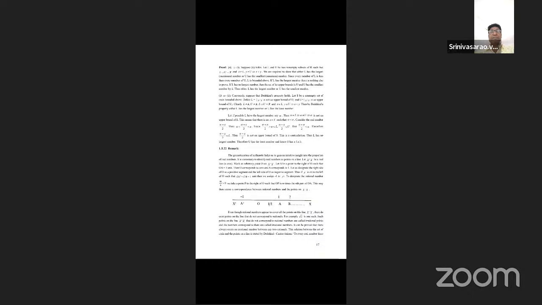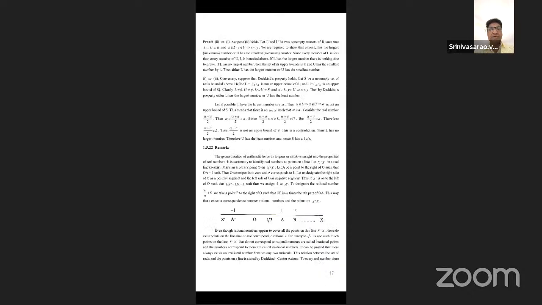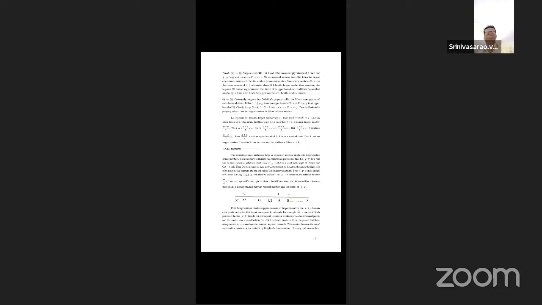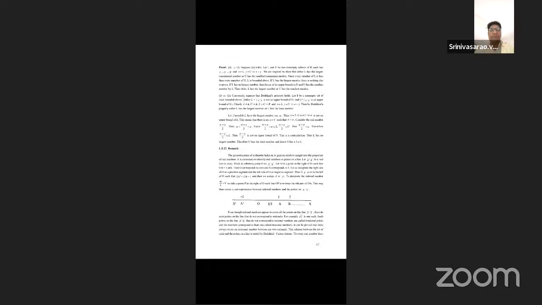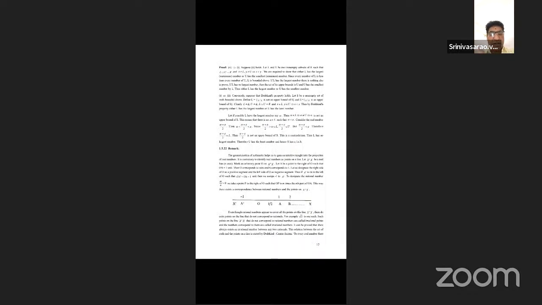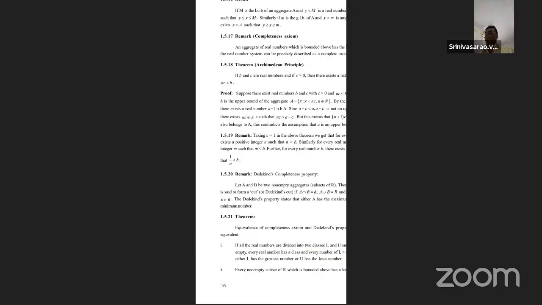It is completely based upon the definitions of Dedekind's and completeness property. Students, listen carefully, and you must thoroughly practice this theorem.